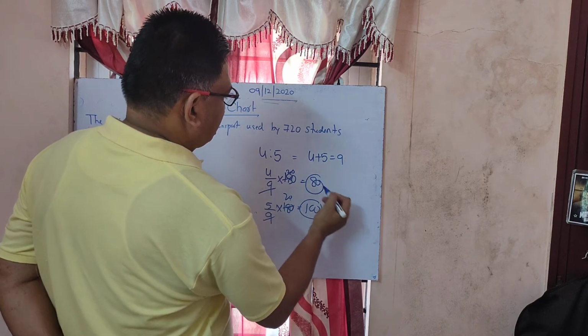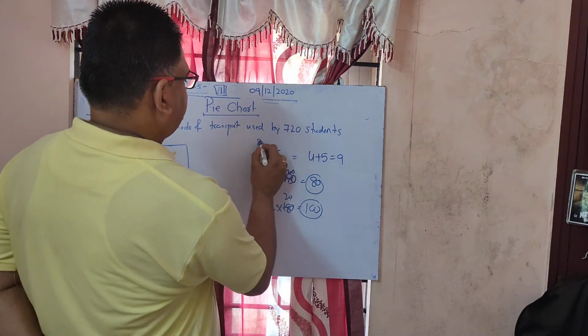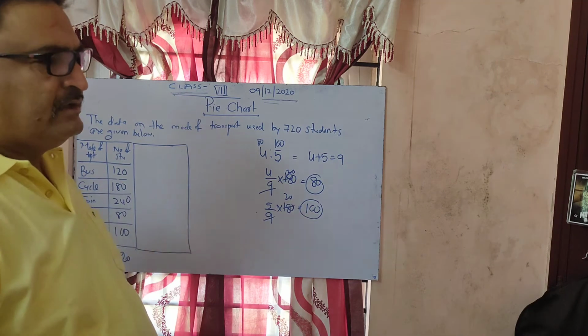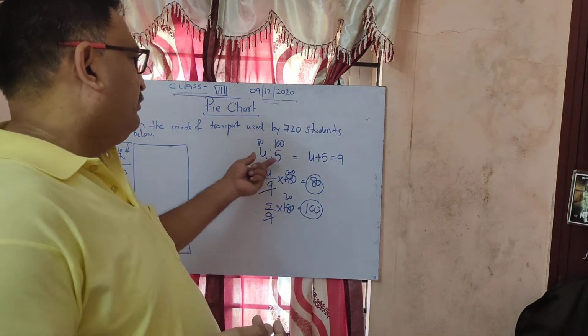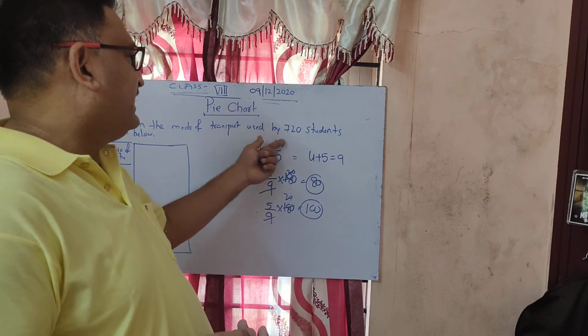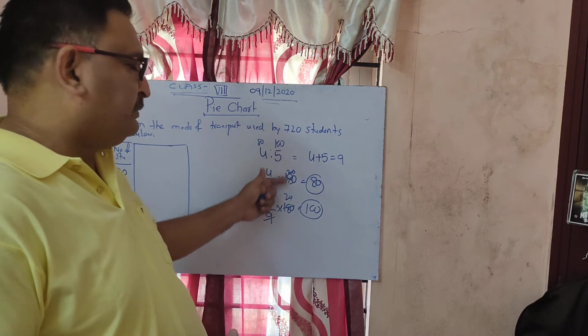So one angle is 80 and the other is 100, which means 4:5. If you want to convert 4:5 into separate angles, you have to do the same thing.